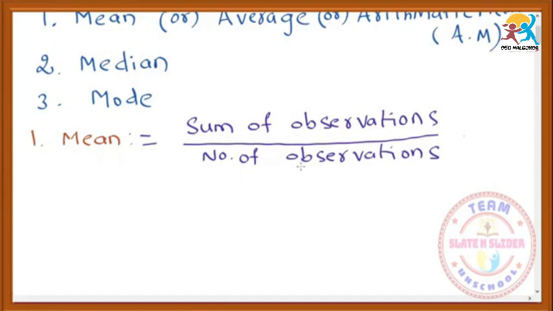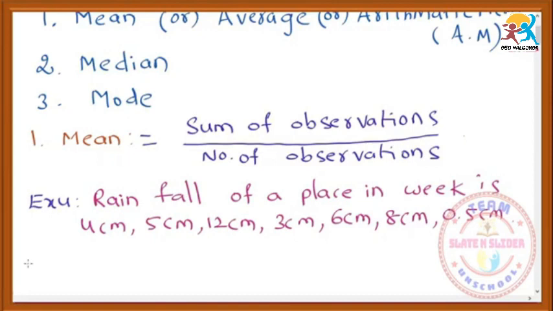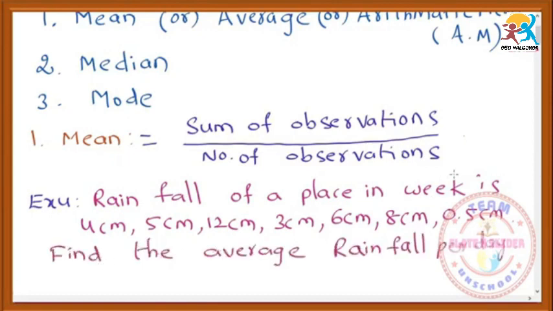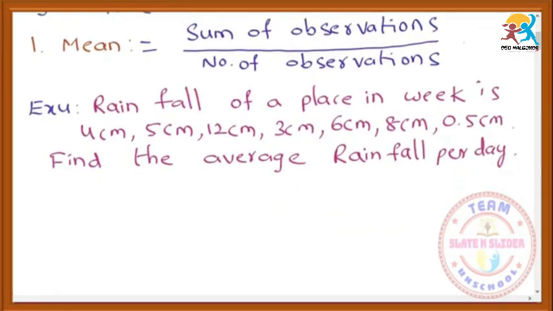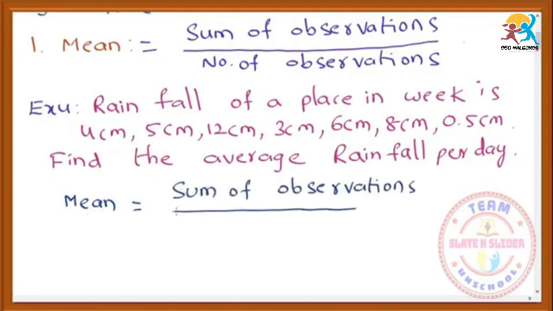So let us take one example, example 4. Rainfall of a place in a week. Find the average rainfall per day. So we will write the formula of mean: mean is equal to sum of observations by number of observations.